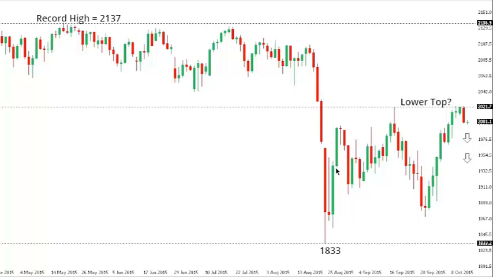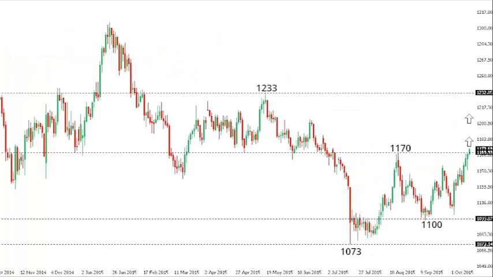SPX 500. So the S&P 500 continues to show signs of a potential structural shift here, with the market breaking down in August and since consolidating. Look for a lower top to carve out somewhere above just over 2000 in the 2020 area, ahead of the next downside extension back down towards those recent August lows at 1833. Ultimately, any rally should be very well capped ahead of 2050, with only a break back above that level to put the pressure back on the top side.